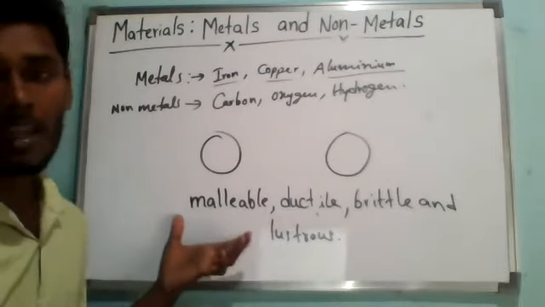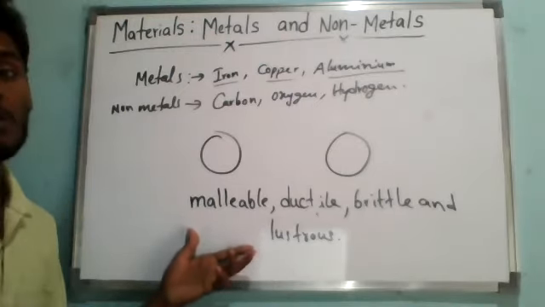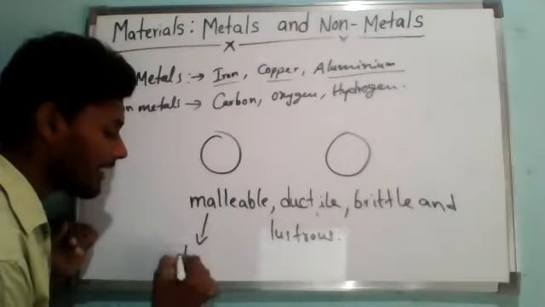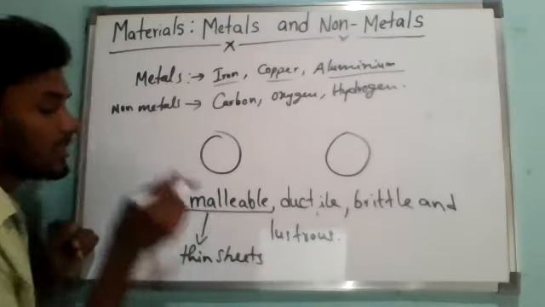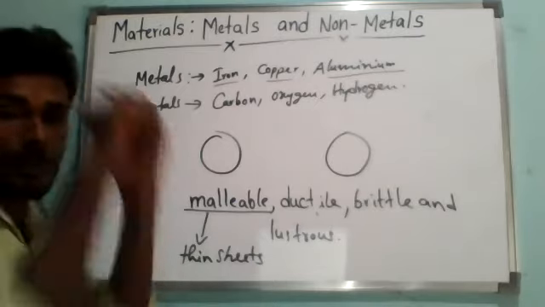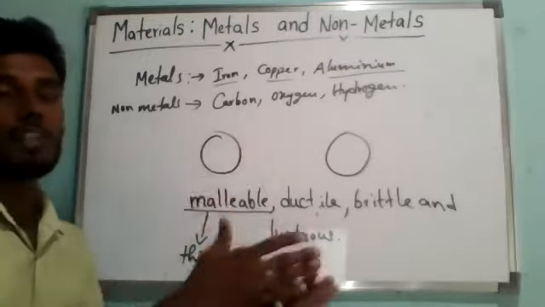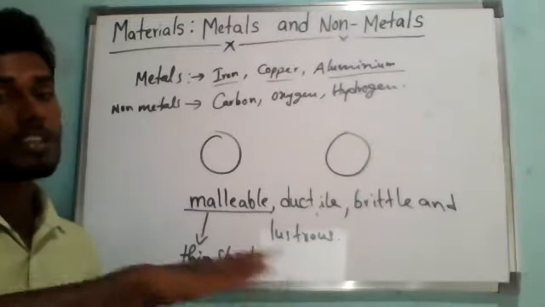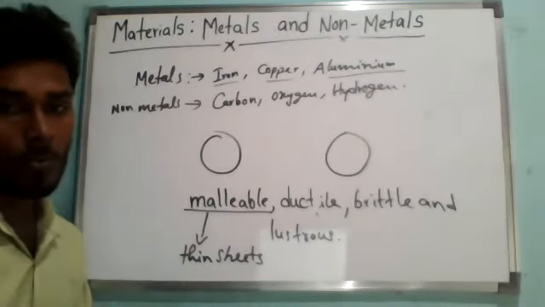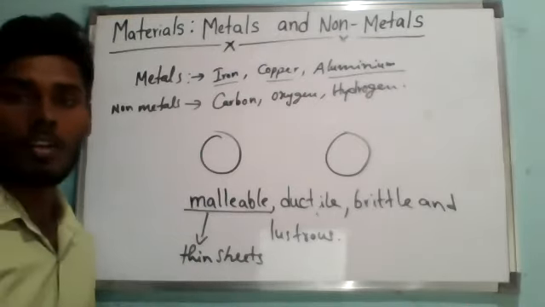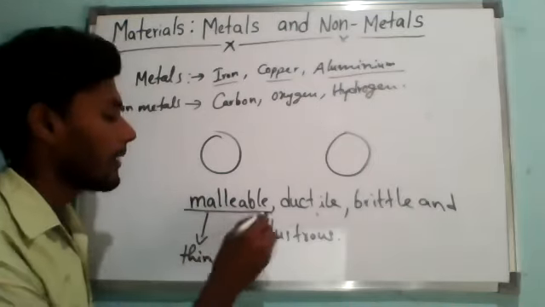What is the meaning of malleable? Malleable means which can be beaten with a hammer to form thin sheets, like a cover. If we make it into thin sheets, then that property is called malleable. Understanding? Suppose this is a substance I have given. If I beat it with a hammer, then it will form a thin kind of sheet, like a chapati or a puri, correct or not? So that is called malleable.